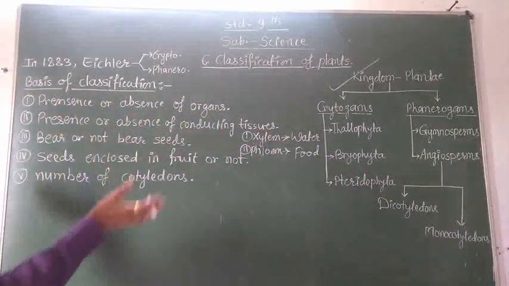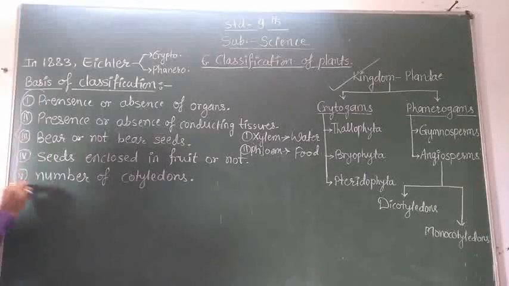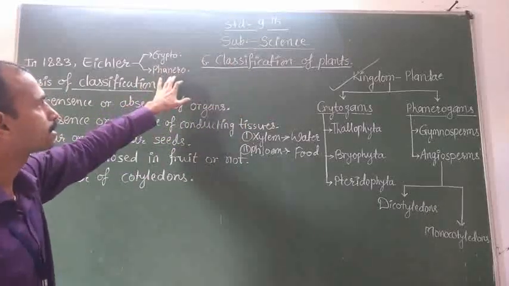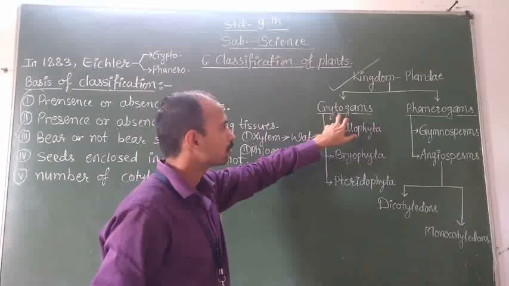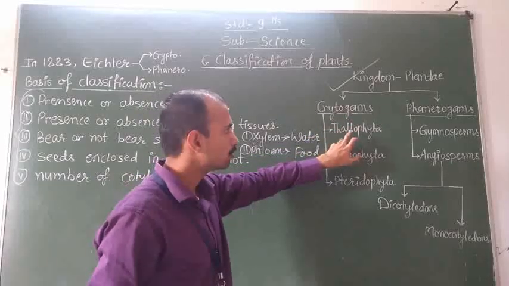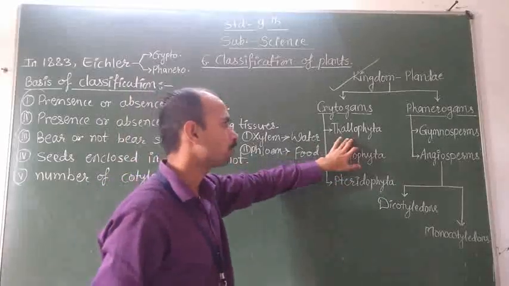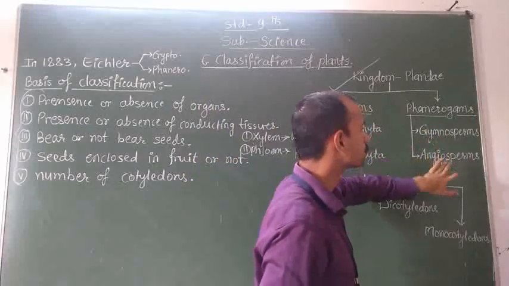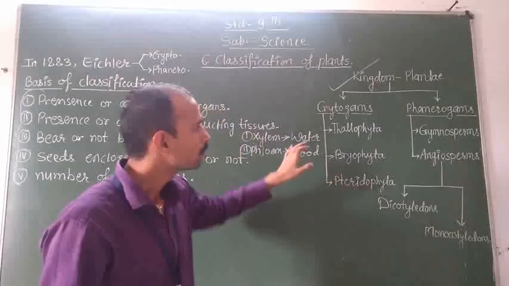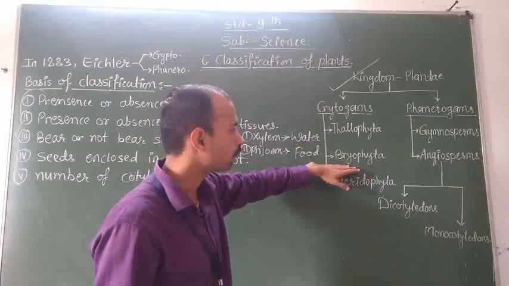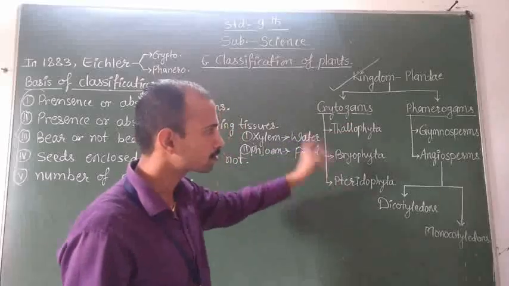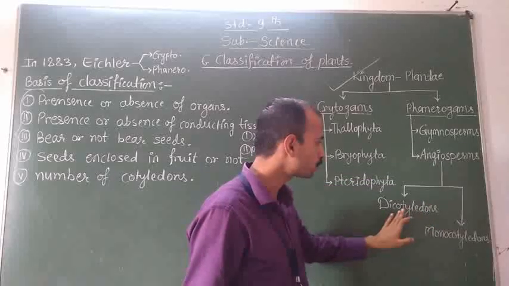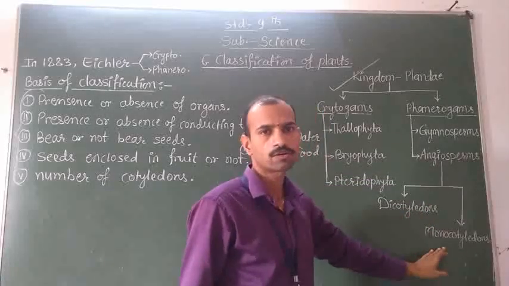Means on the basis of these 5 points, Eichler classified the plants into two subkingdoms, that is Cryptogams and Phanerogams. And finally, Cryptogams include these three groups, that is Thallophyta, Bryophyta and Pteridophyta, and Phanerogams include two groups, Gymnosperms and Angiosperms. In the next video, we will discuss Thallophyta, Bryophyta, Pteridophyta and their characteristics, and also Gymnosperms, Angiosperms and their two types, dicots and monocots. Okay, thank you so much.